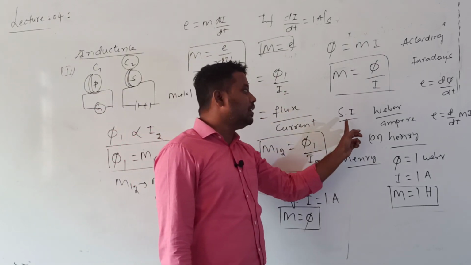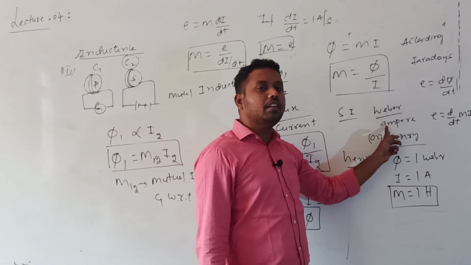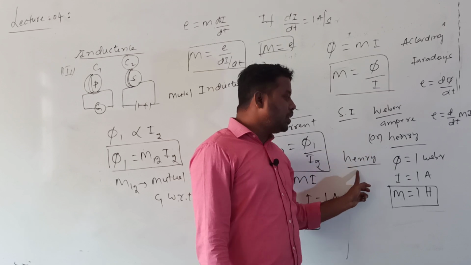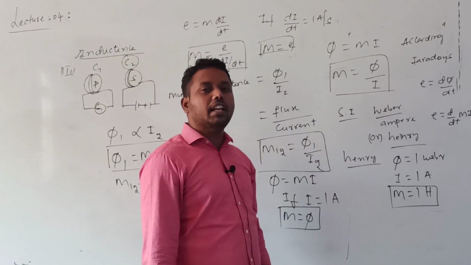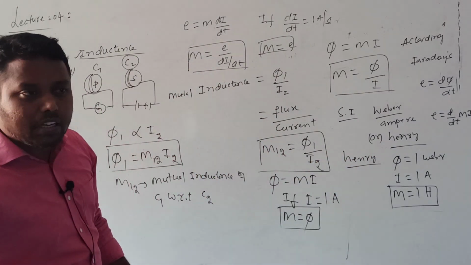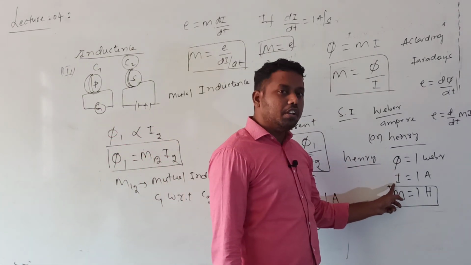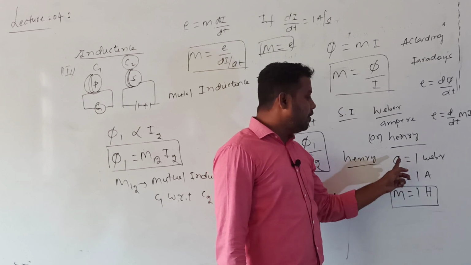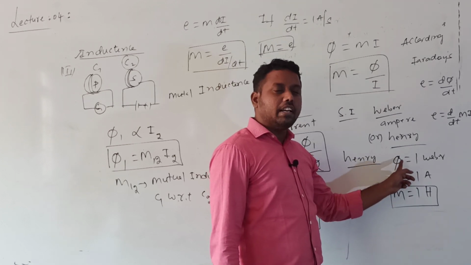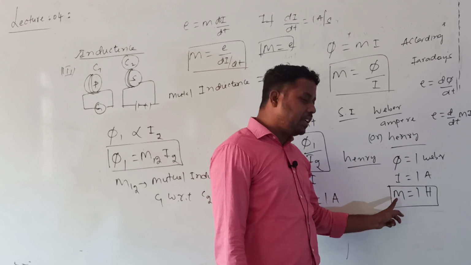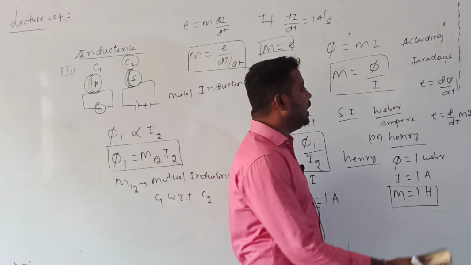So the SI unit of mutual inductance is Weber by ampere, also called Henry. Mutual inductance is said to be 1 Henry whenever, due to the passage of 1 ampere current, 1 Weber of flux is linked with the coil. Then the mutual inductance of the coil is said to be 1 Henry.